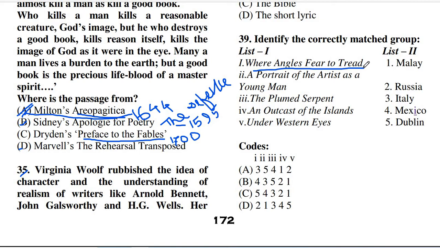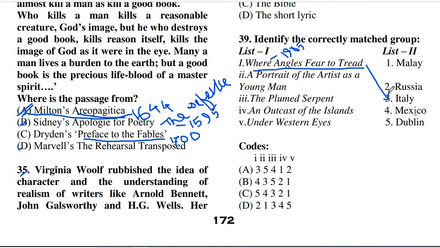So the first one is Where Angels Fear to Tread. This is a book written by E.M. Forster, and we know that this book was first published in 1905. So when did this book appear? This book appeared in 1905. So this is to be remembered here. And in this book we see the Tuscany town that is in Italy. So here the setting is Italy, so we can match it with Italy, option number 3.